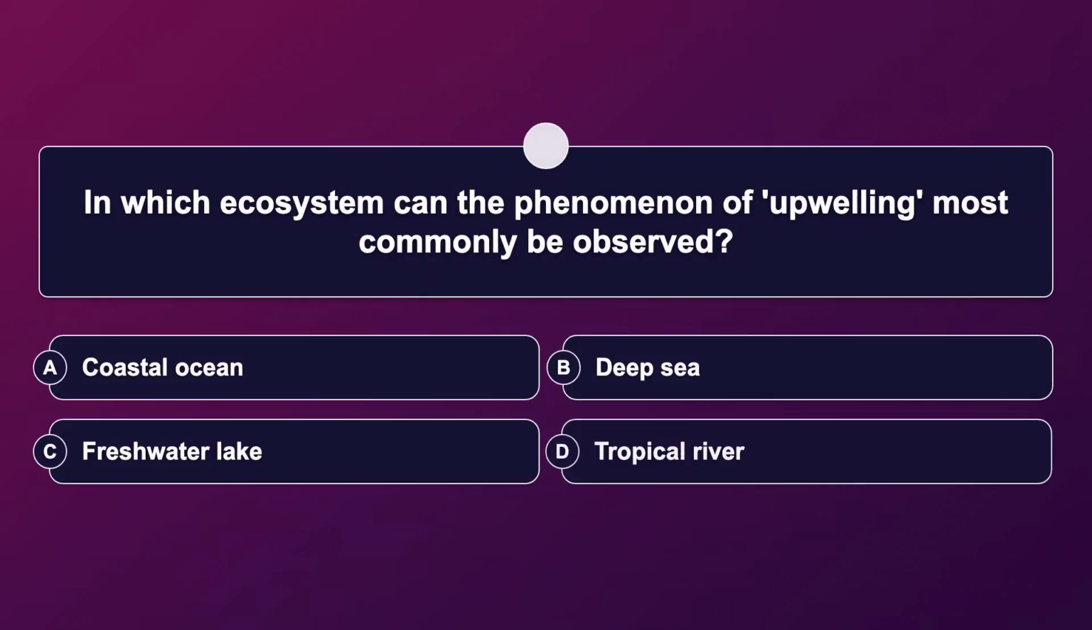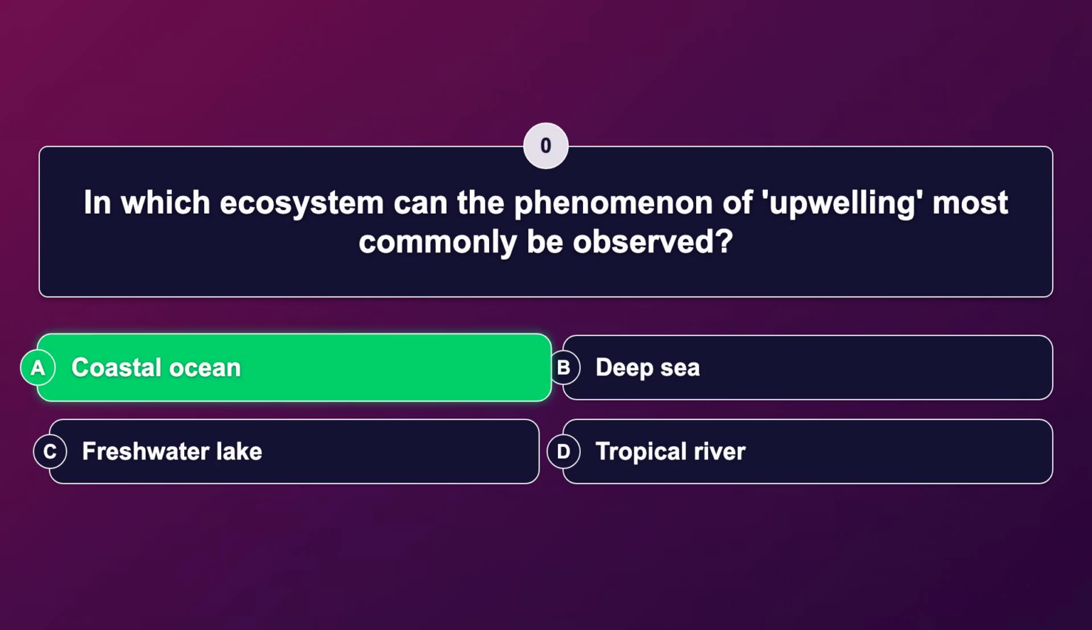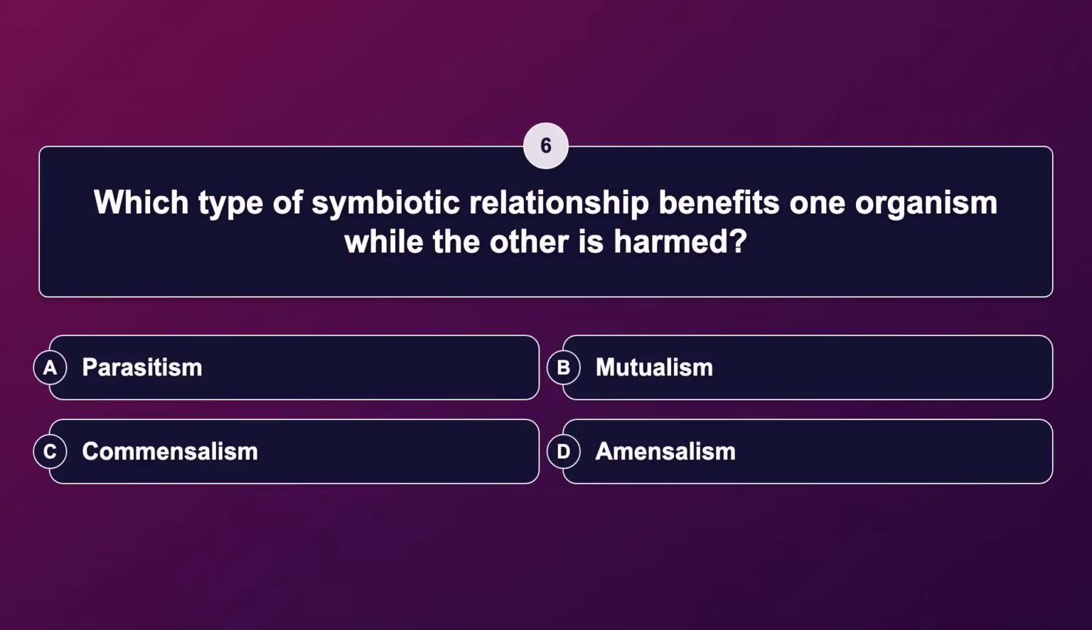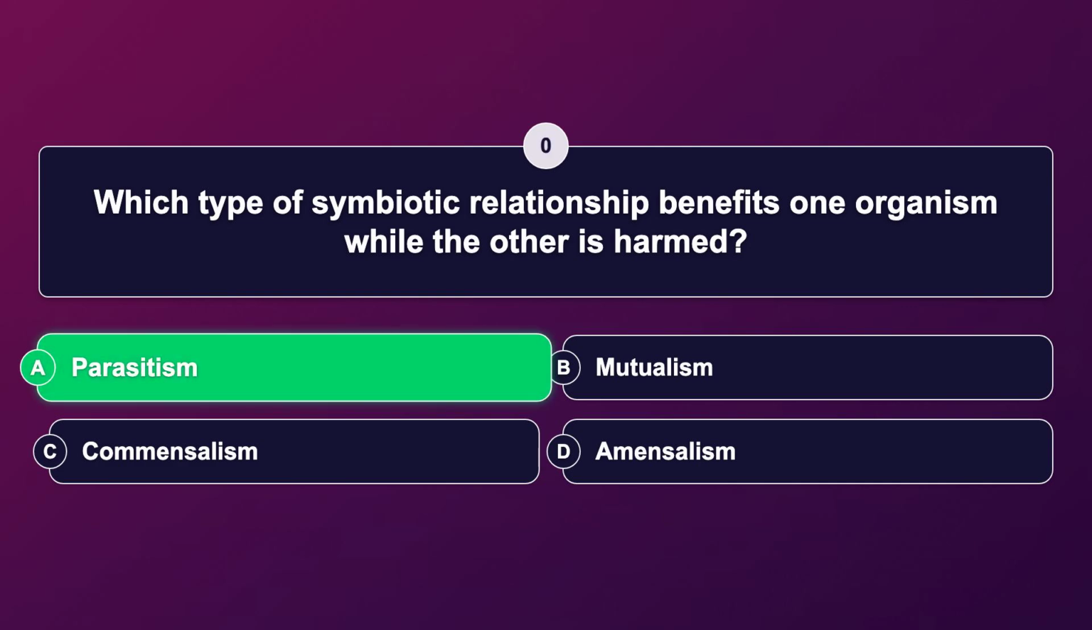In which ecosystem can the phenomenon of upwelling most commonly be observed? The correct answer is coastal ocean. Which type of symbiotic relationship benefits one organism while the other is harmed? The correct answer is parasitism.